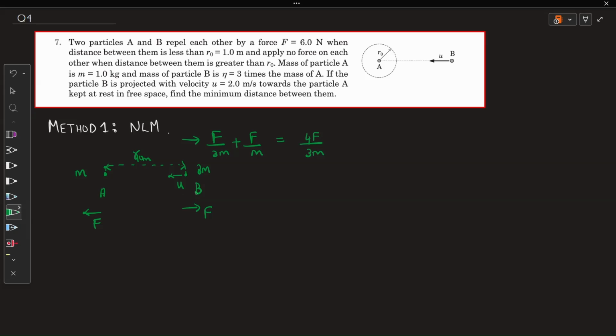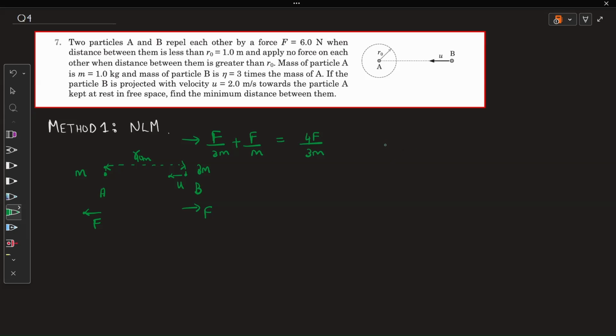Now suppose body A is here and body B is here. When will it be at the minimum distance? At the point where its velocity is zero, because once its velocity turns zero, it will go back because of this force. So that will be the minimum distance.